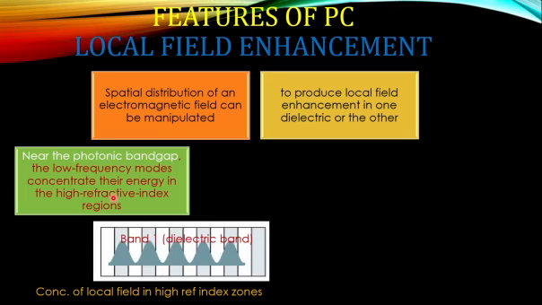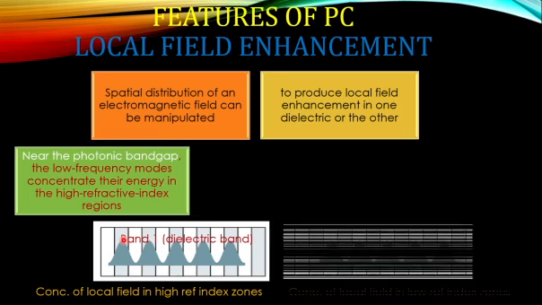So that is the case here. In a dielectric band, wherever there are high refractive zones, we can see high intensity of light. Why? Because the low frequency modes are getting localized into the high refractive index regions.